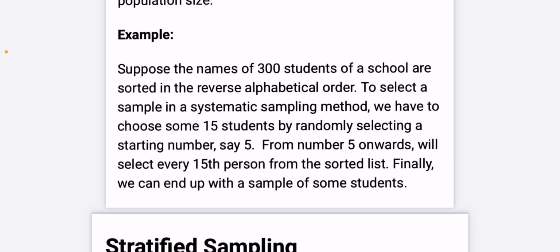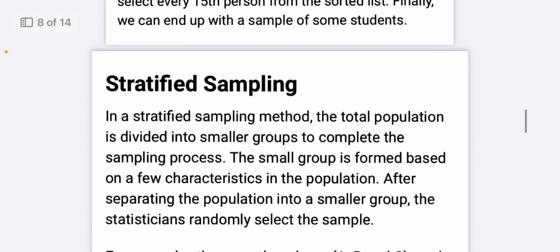For number 5 onward, we'll select every 15th person from the sorted list. Finally, we can end up with a sample of some students. Now the next is stratified sampling.